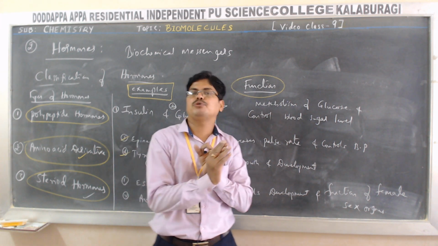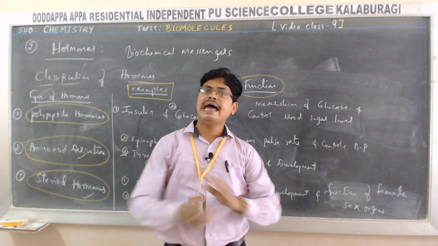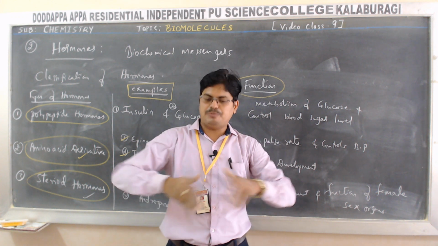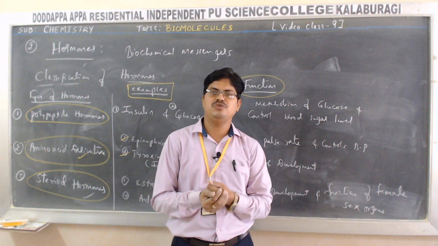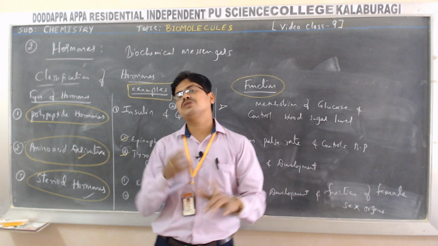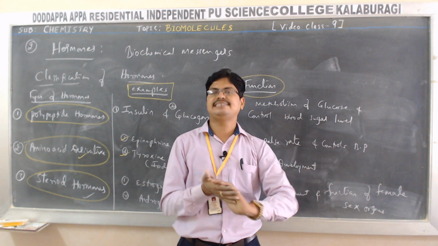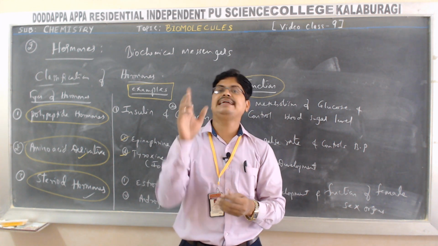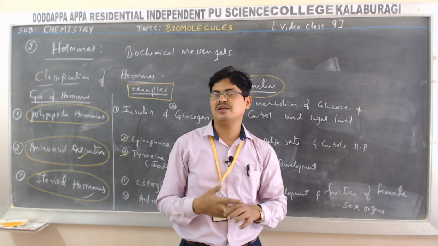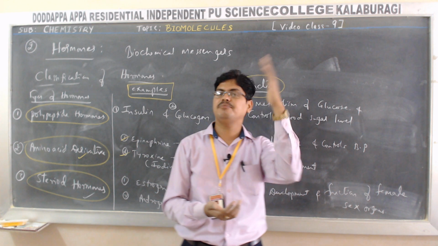And next one, protein acts as antibodies. Antibodies are the proteins which are produced by the living organism, produced in our body. Then what is the function of antibody? These antibodies fight against the antigens. Then what is antigen? Antigen is the foreign particle, otherwise we can call it a foreign protein.